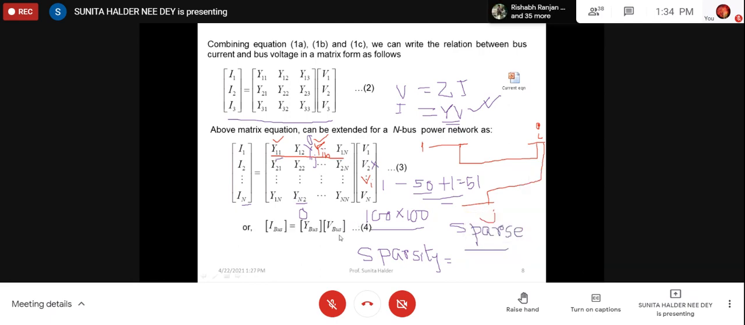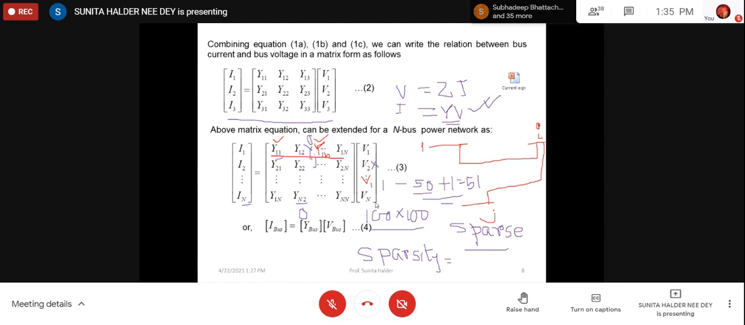So in matrix form, in short, we can write I bus equal to Y bus into V bus. Since current and voltages will be column matrices, they are also called vectors, current vector or voltage vector. Current vector means for an n bus power system, it is a column matrix of order n, right? But Y bus matrix will always be a square matrix because it is relating voltage with the current. So it will always be a square matrix, that is n by n.